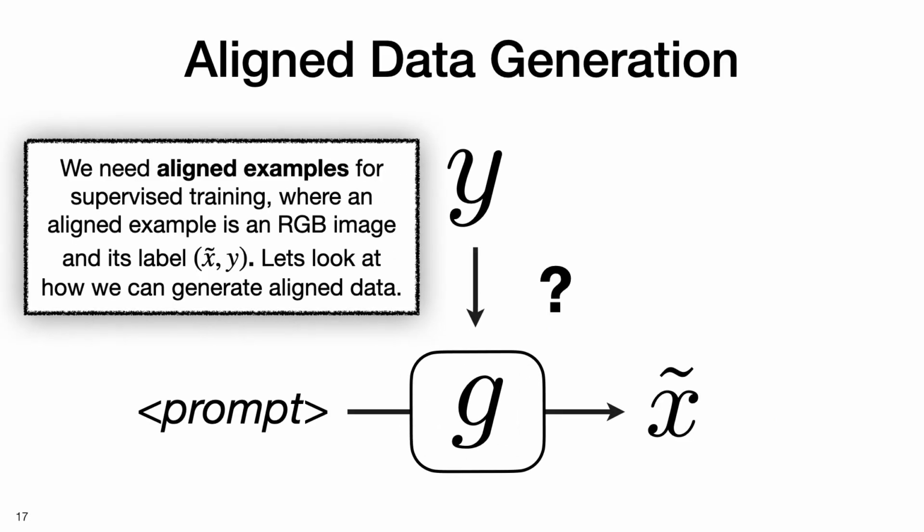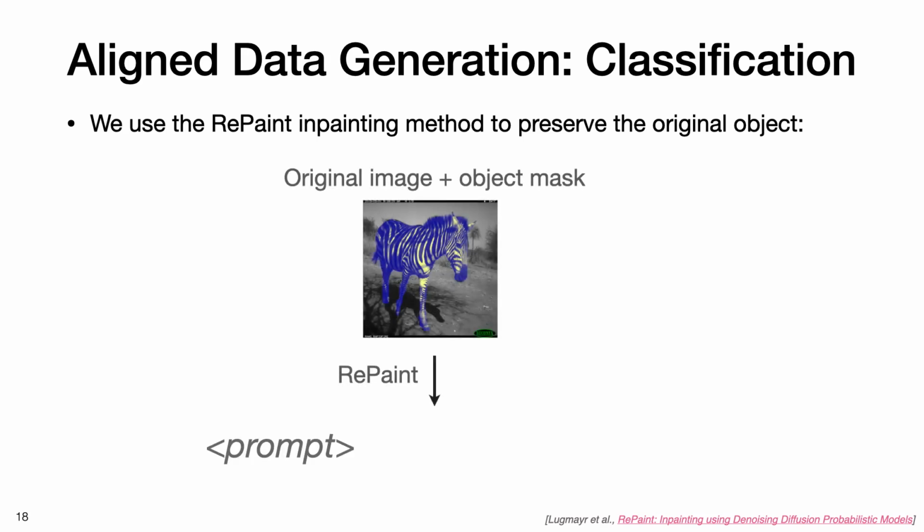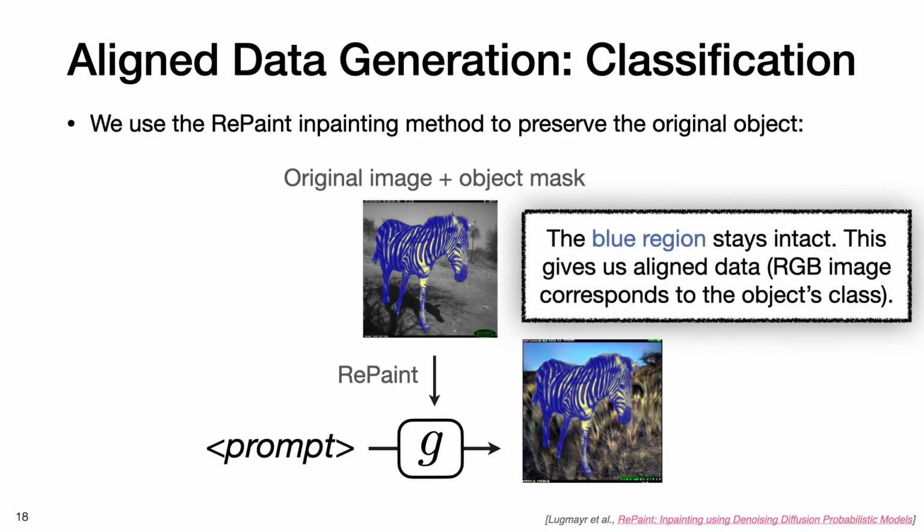We have seen how we can control the data generation process. Next, let's look at how we can generate aligned data for supervised training. An aligned example is an RGB image and its corresponding label. Let's look at some examples. For classification, we use the RePaint inpainting method to preserve the original object. Note that the blue region stays intact in the generated image. This gives us aligned data, that is, the RGB image corresponds to the object's class.